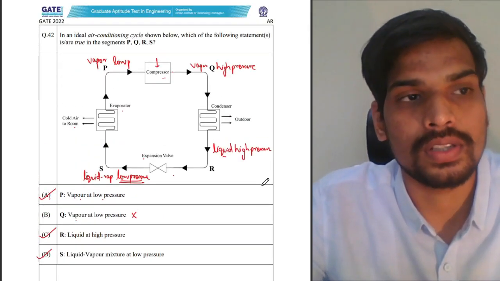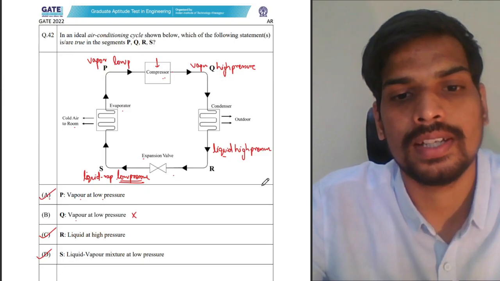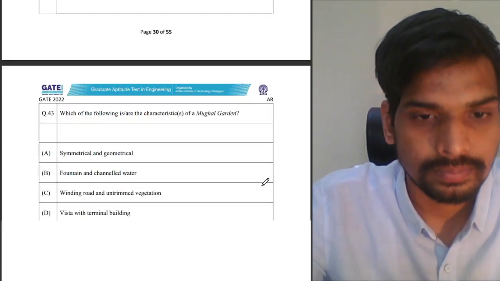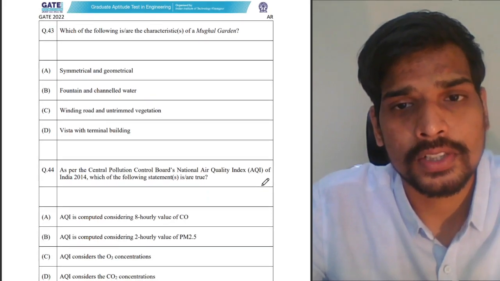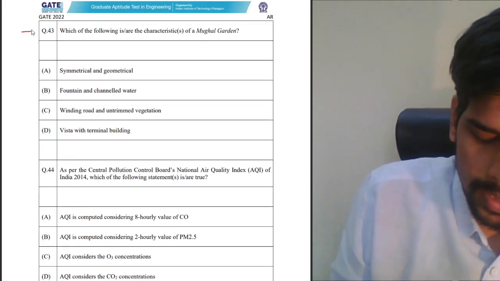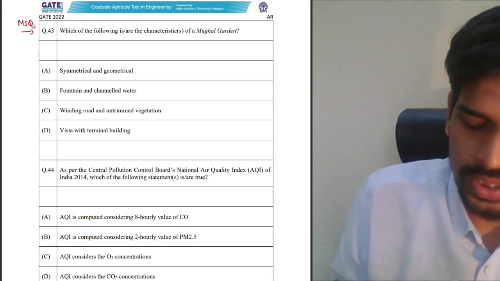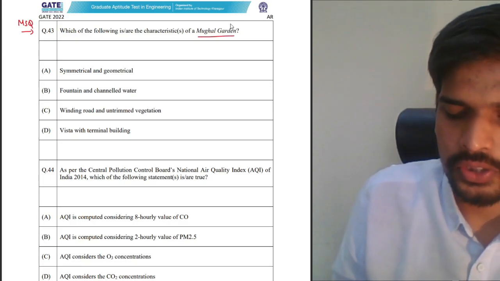This is from the concept of HVAC, heating, ventilation, air conditioning. Moving on. Which of the following is or are characteristics of Mughal garden? This is from landscape architecture. Again, a multiple select question. You need to identify the characteristics of Mughal garden.